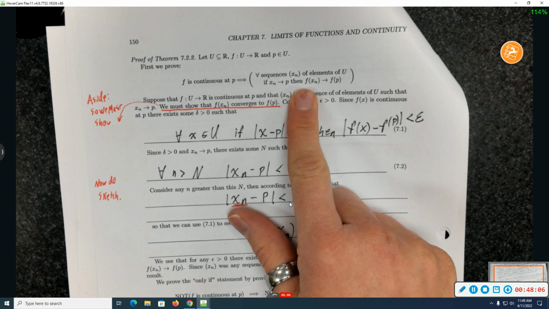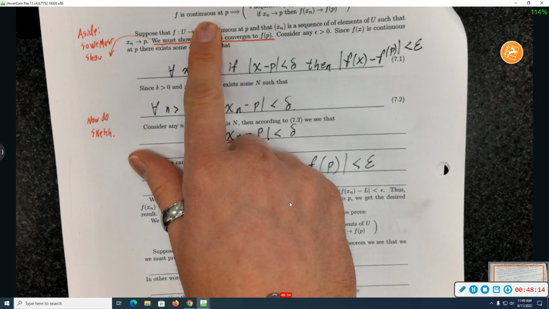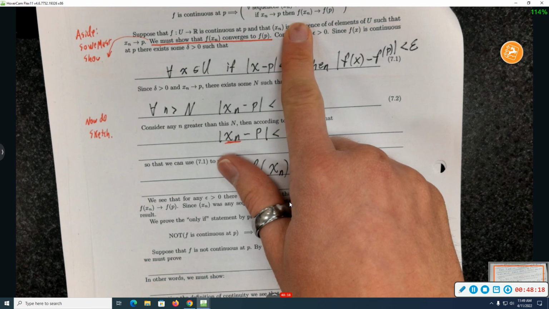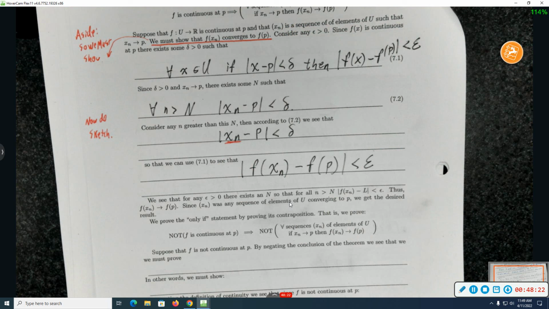So instead, maybe I'll try to prove the contrapositive. So instead I'll assume not f is continuous, and then try to prove not this. So I'll assume the function is not continuous. Now I need to essentially come up with a sequence of inputs that sees the failure of continuity.